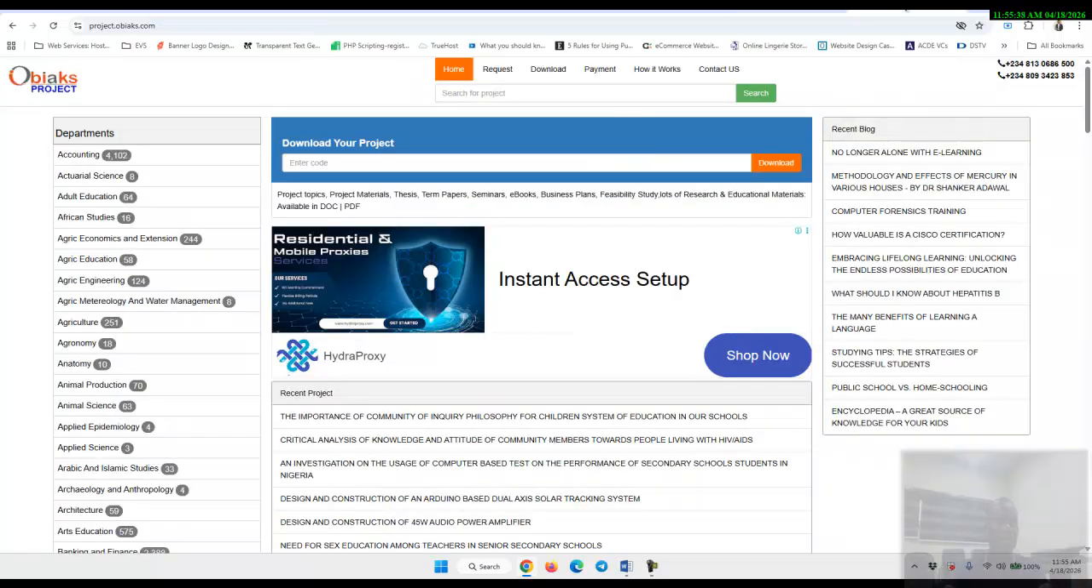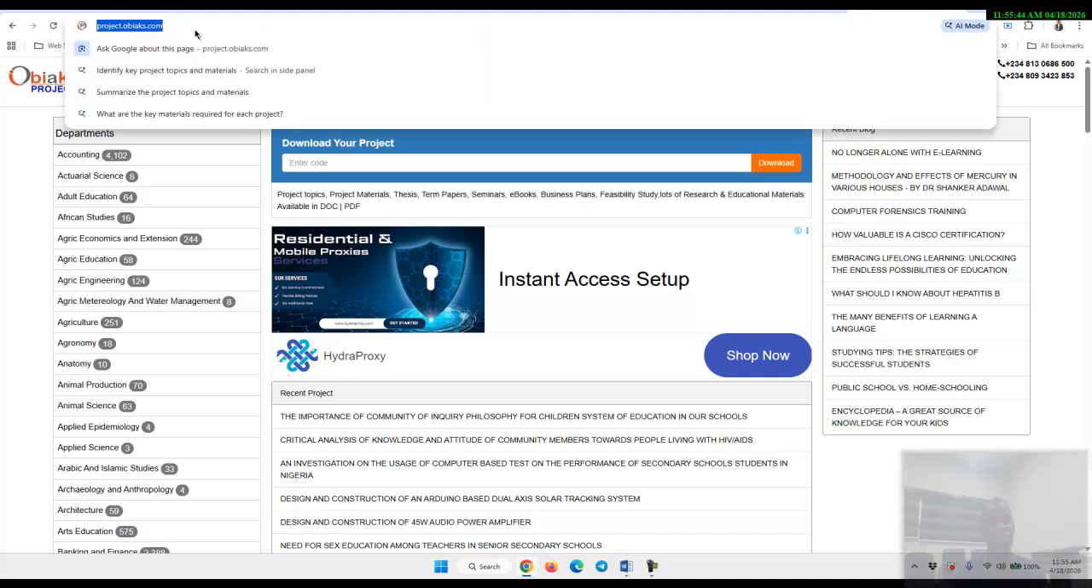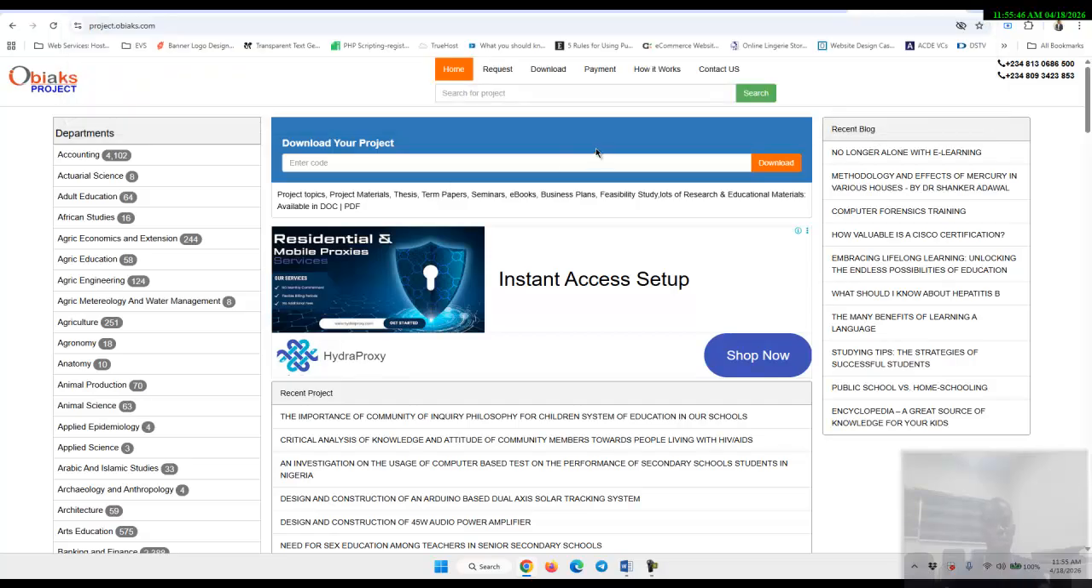Now, the final one that I'm going to be talking about is Obiaks project. The address is project.obiaks.com. The same way, on their platform, you will see different categories. That is where projects related to different categories are dropped.